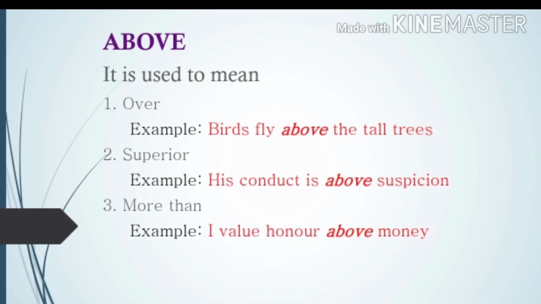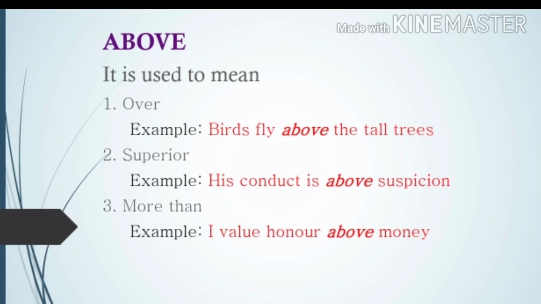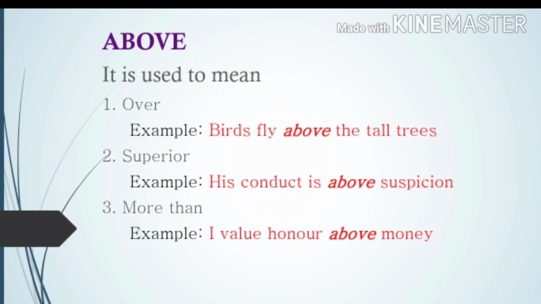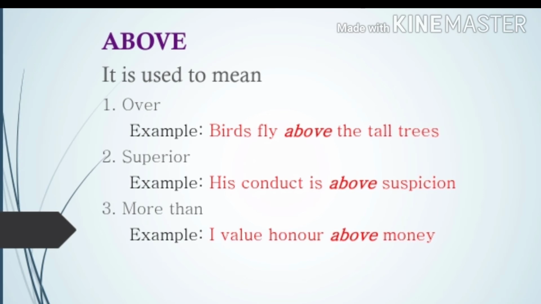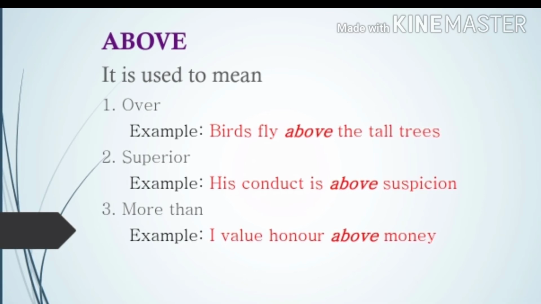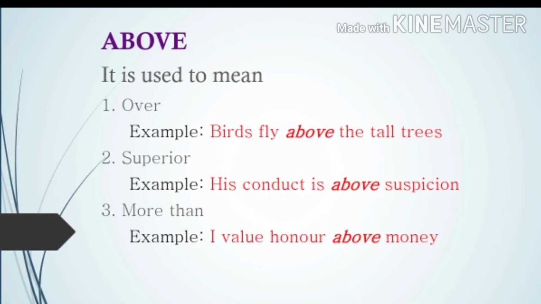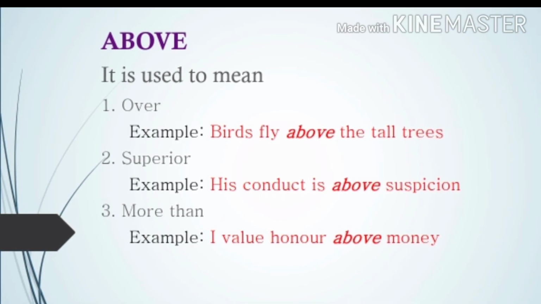That means you cannot be suspicious about him. His conduct is so good that he is above suspicion. More than. Example, I value honor above money. So for me, honor is more important than money. More than. In case of more than also, you can use above.